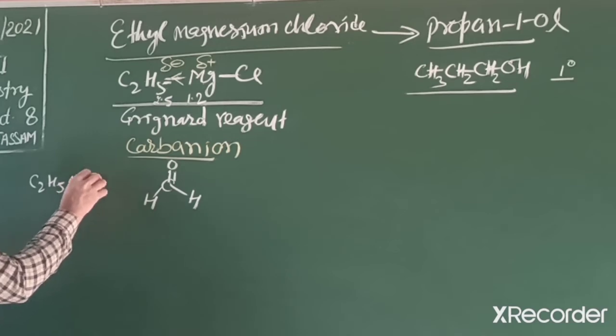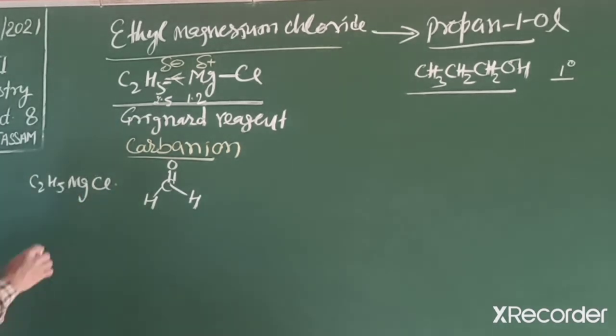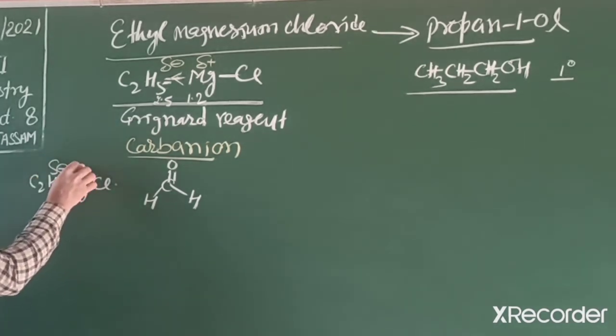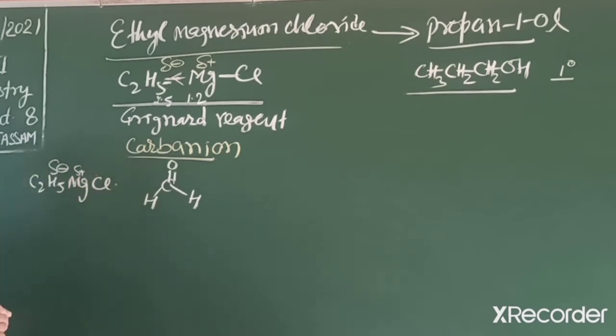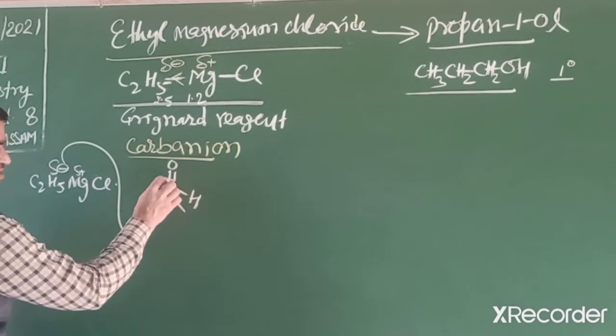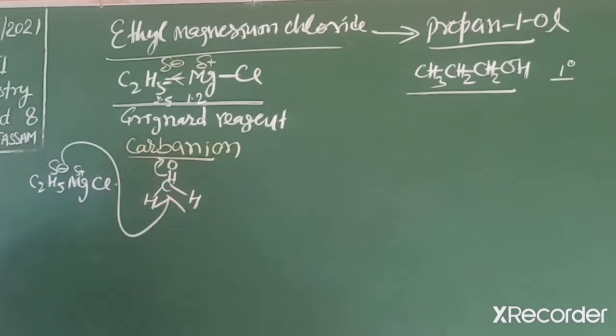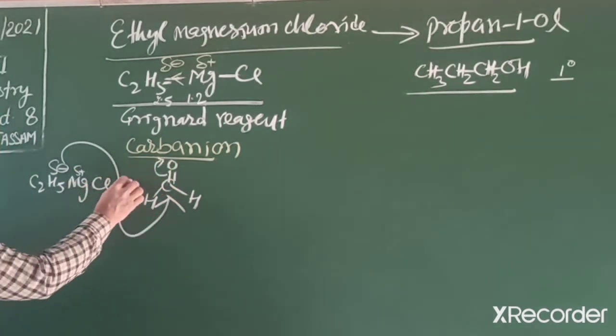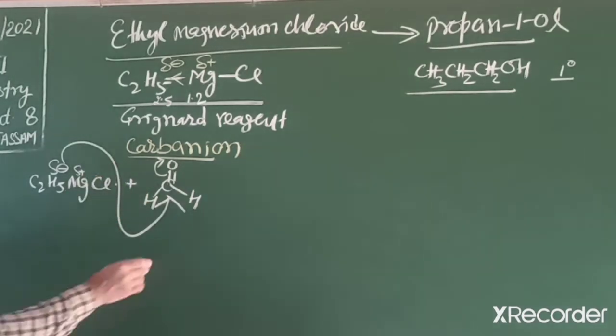So this one is the Grignard reagent, methyl magnesium chloride, the carbon negatively charged, this one positive. This acts as a nucleophile and it attacks. Why? Because this carbon is electron deficient due to the electrons removed by oxygen.